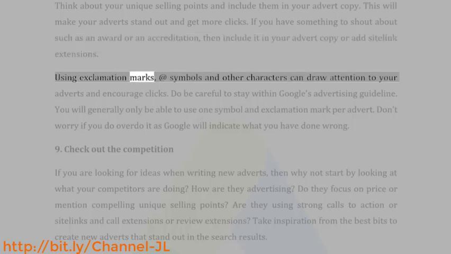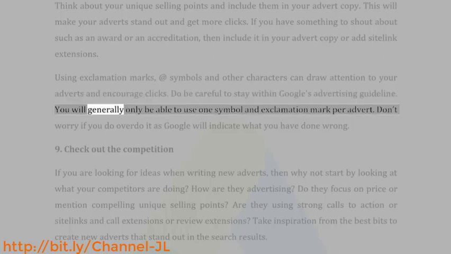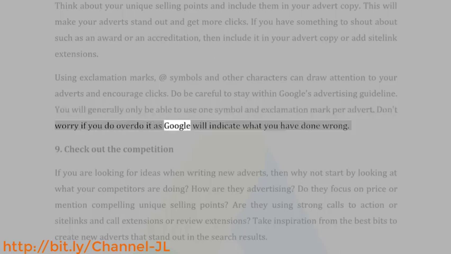Using exclamation marks, @ symbols, and other characters can draw attention to your adverts and encourage clicks. Do be careful to stay within Google's advertising guidelines. You will generally only be able to use one symbol and exclamation mark per advert. Don't worry if you do overdo it, as Google will indicate what you have done wrong.